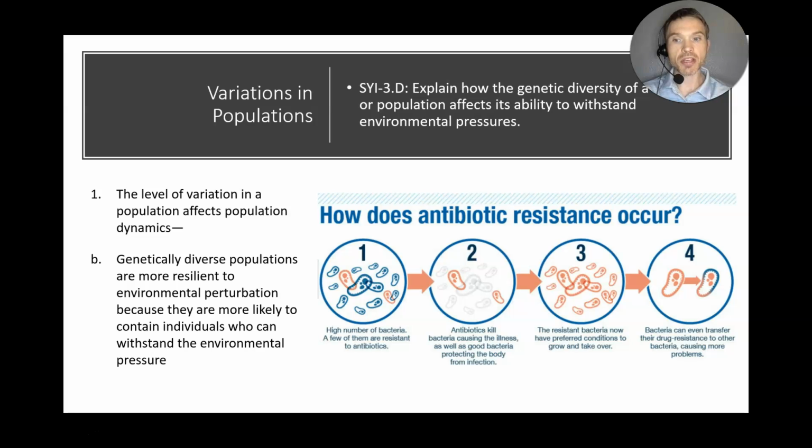Genetically diverse populations are more resilient to environmental perturbations, those are changes, because they are more likely to contain individuals who can withstand the environmental pressure. So once again, a diverse population is critical to changes in environmental pressures.